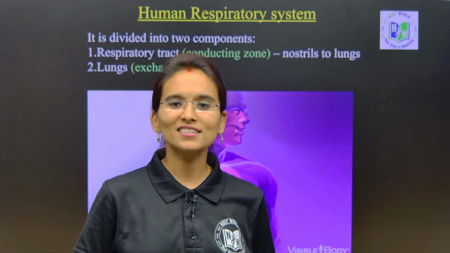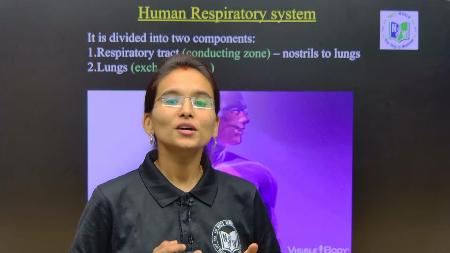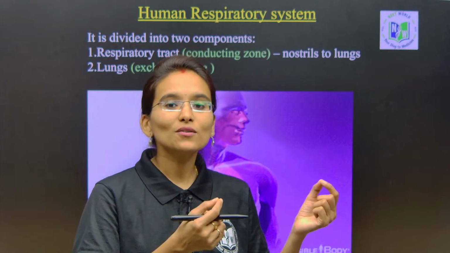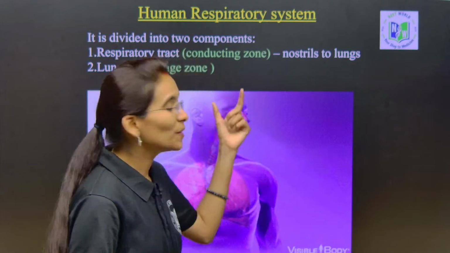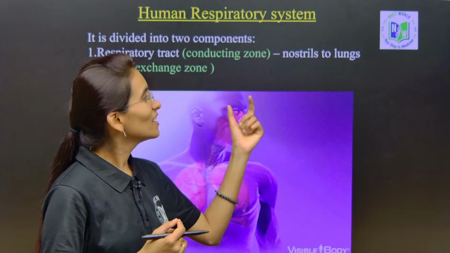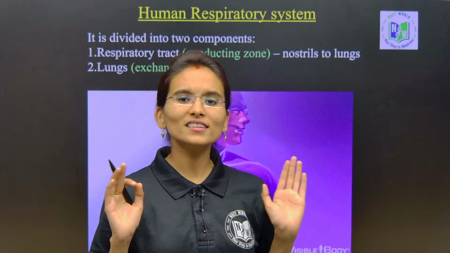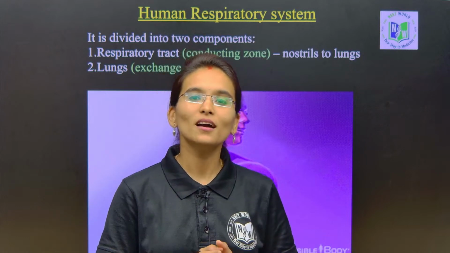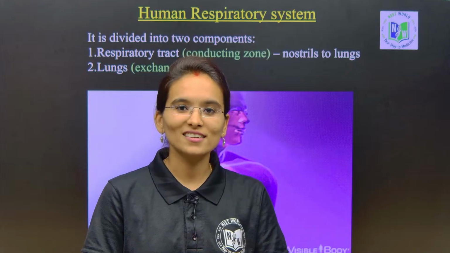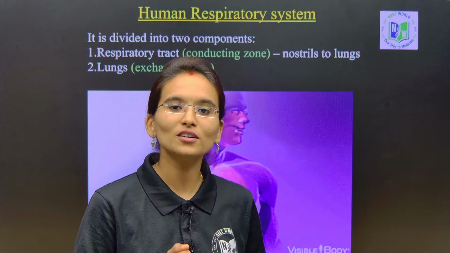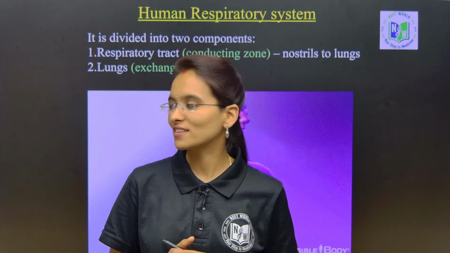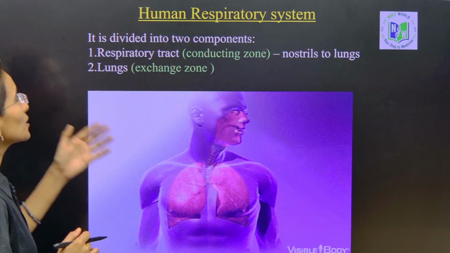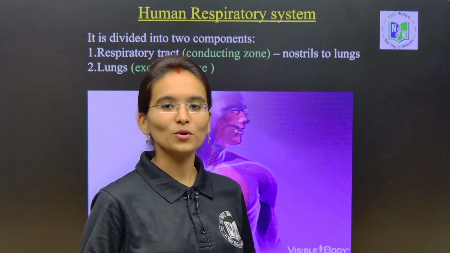Today in this session I am going to explain the human respiratory system. We are going to learn about the sequence of the organs in the human respiratory system. Everything we are discussing is from breathing and exchange of gases, the second chapter of second year zoology, under the first unit. So, coming to the human respiratory system.